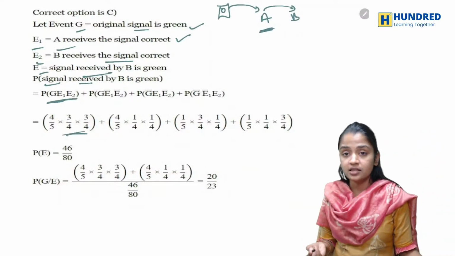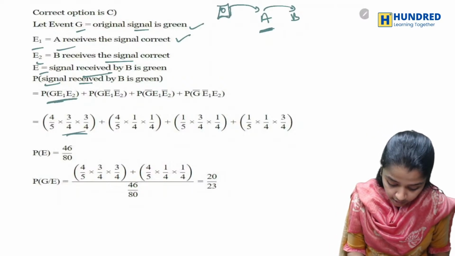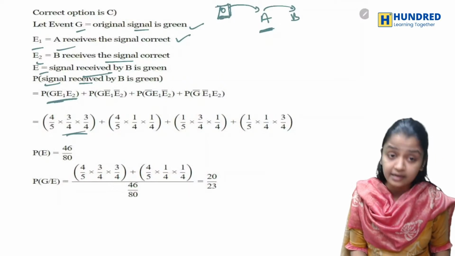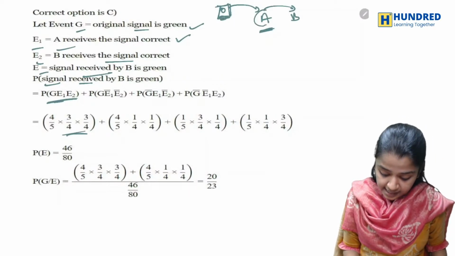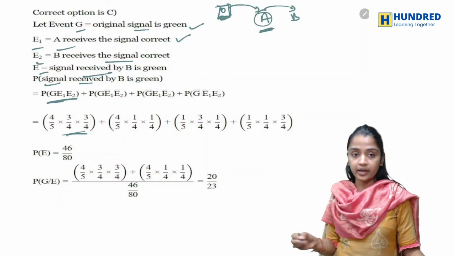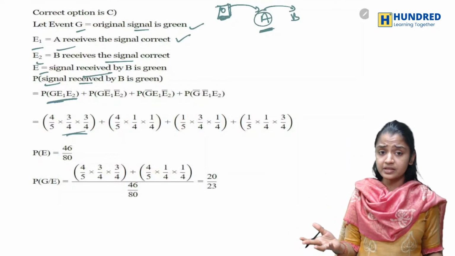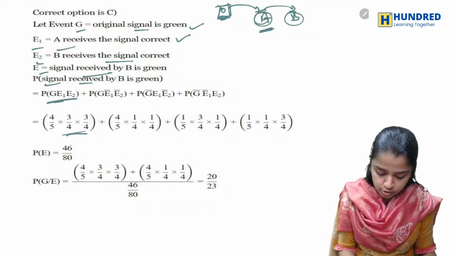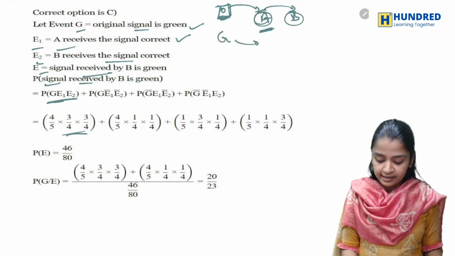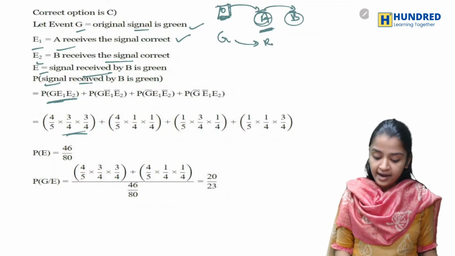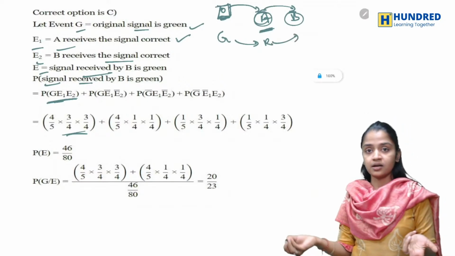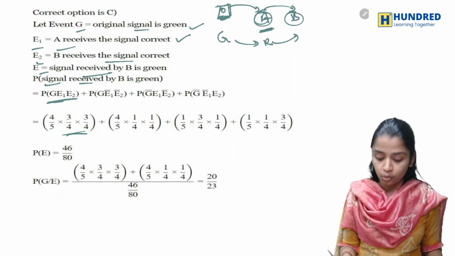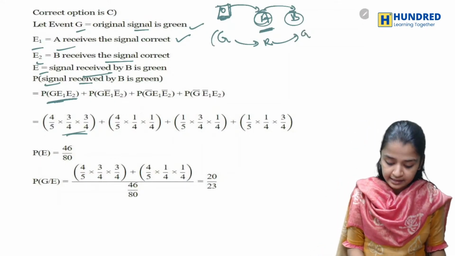What is the other probability? The signal here is green, and the signal A received is green. But A lied that it is red, a different signal, incorrect. And then station B also incorrectly told that it is green, but finally it matched, right?